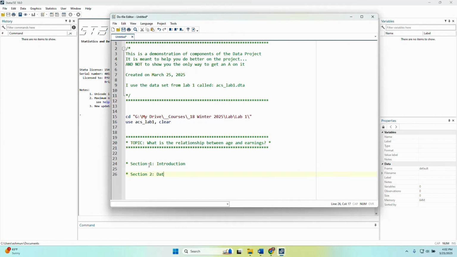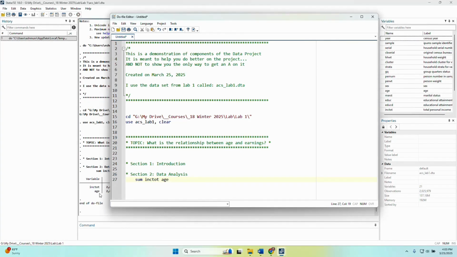Section 2 is going to focus on my data analysis. This is what we did on the first part of the data project. I'm going to talk about where the data comes from and all that, but for purposes of STATA, let's run summary statistics of our key variables. So I might sum inctot and age. Let's go ahead and summarize our 2 key variables.